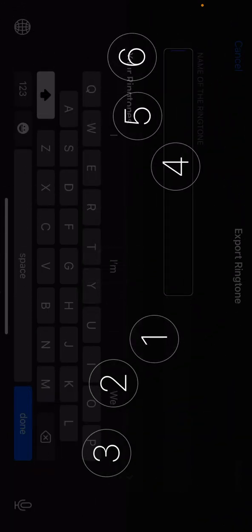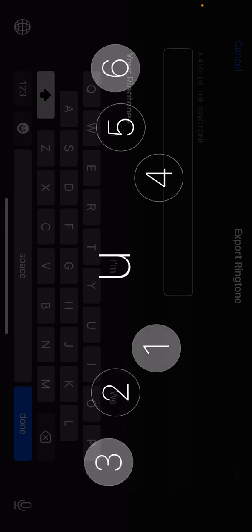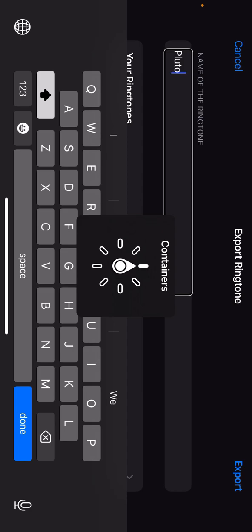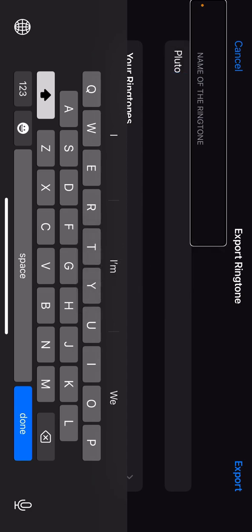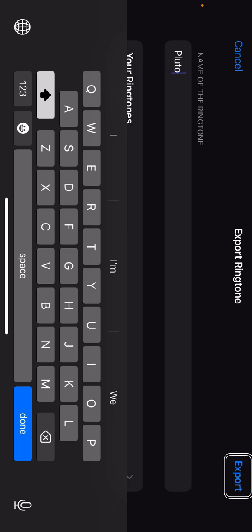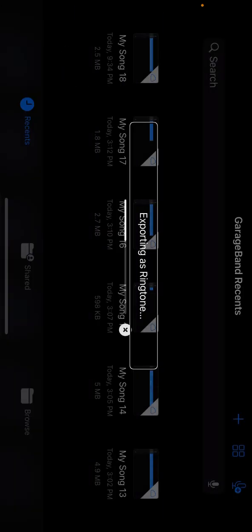So the button layout's switched. Landscape, charge port to the right. Pluto. Name of the ringtone. Export button. Exporting as ringtone.